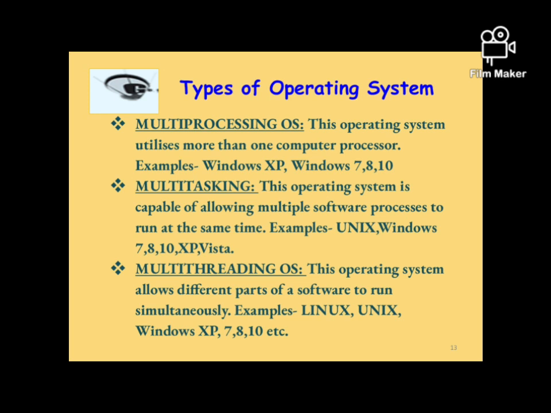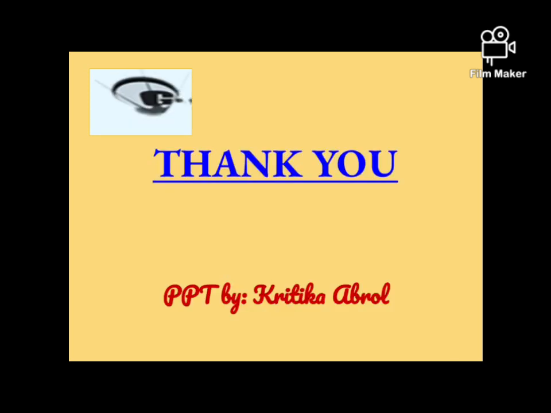For example, if we are using a PowerPoint presentation and an Excel sheet to do different types of calculations, we are using a multi-threading operating system to make such processes possible. In this way, a multi-threading operating system allows different parts of software programs to run simultaneously. The examples are Unix, Windows 7, Windows 8, Windows 10, etc.